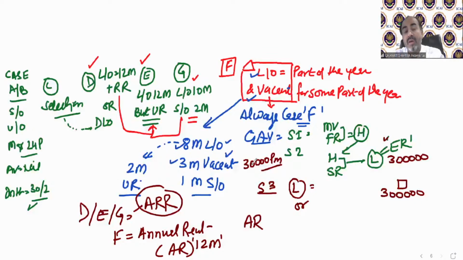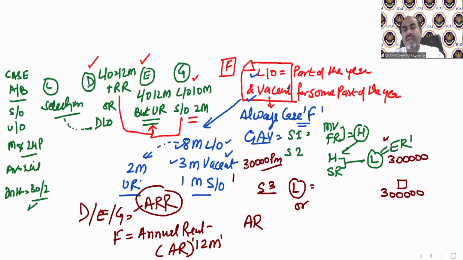Clear? So the property was let out for 10 months and 2 months it was vacant. The question is this, rent was 30,000 and 2 months it was vacant, or let's do it like this. Just change it.